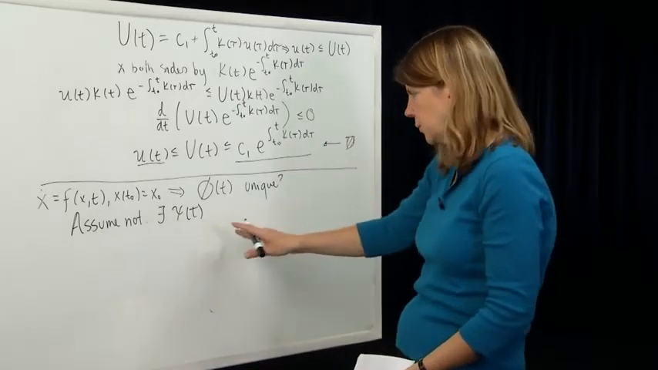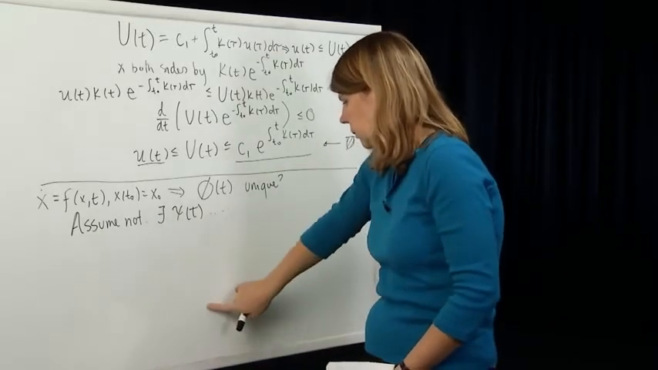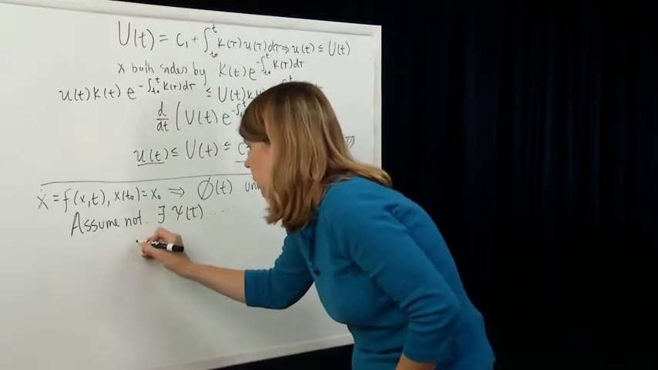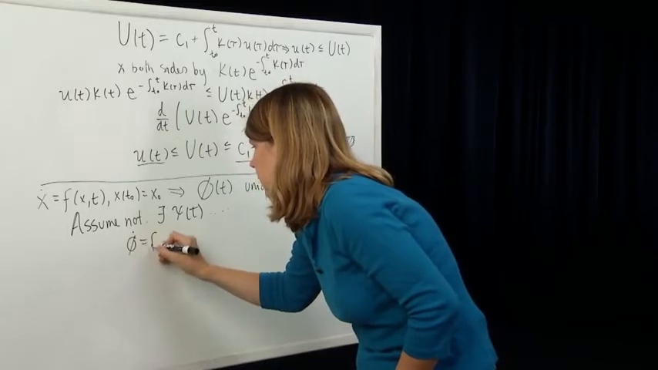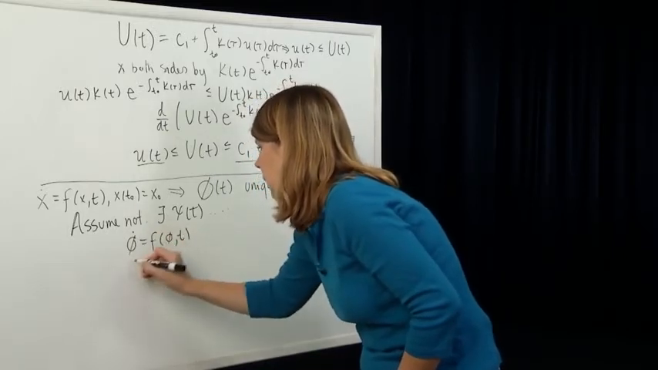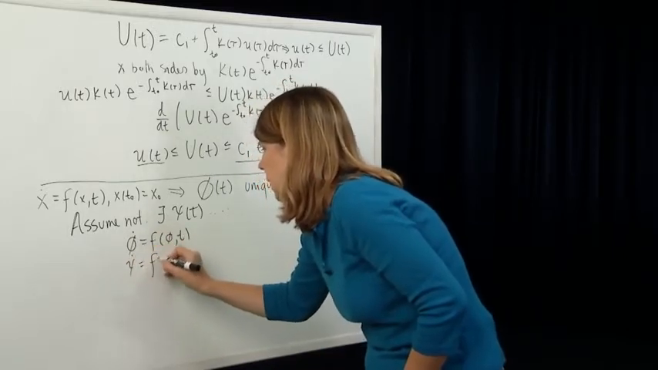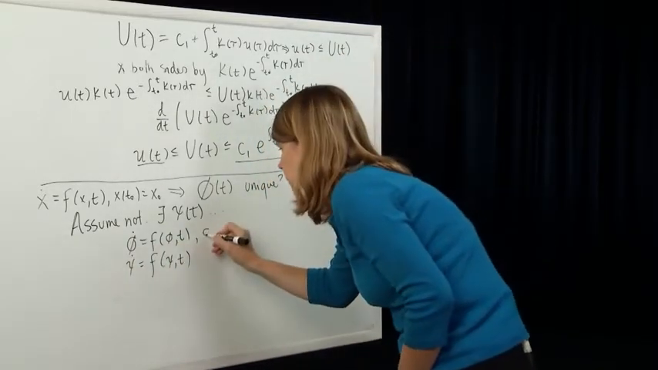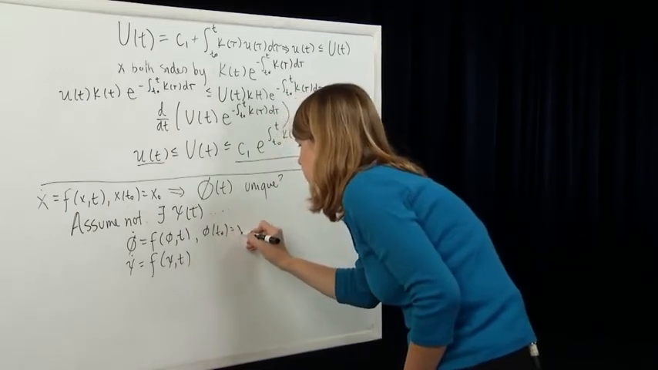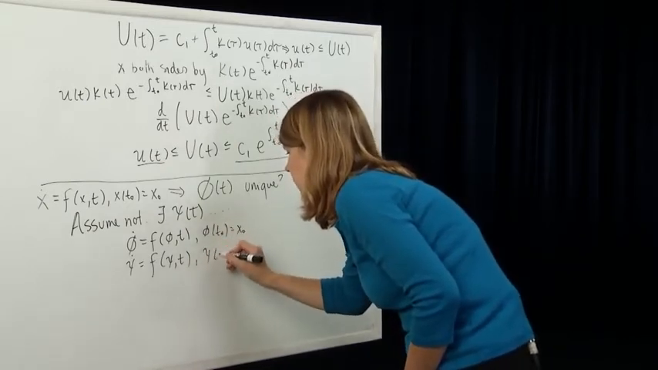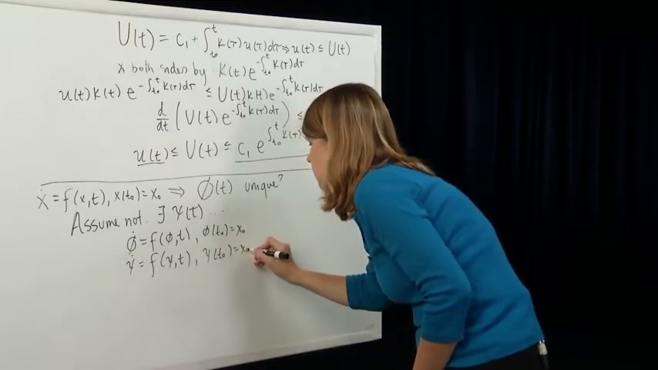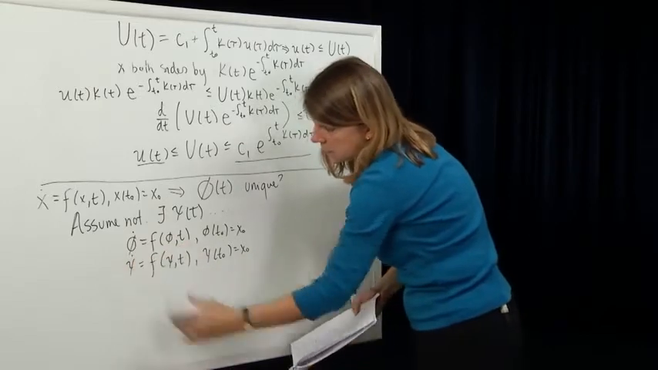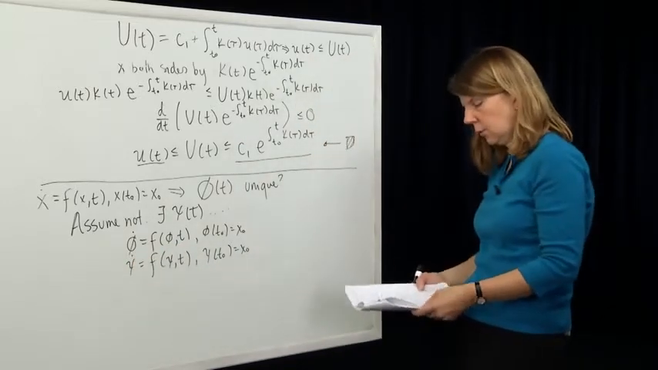And so now it's fairly straightforward. So we've got another solution, and we know that phi dot is equal to f of phi, t, and we know that psi dot is equal to f of psi, t. They both satisfy the differential equation, and they both satisfy the initial condition. So phi of t0 is x0, and psi of t0 is also equal to x0. Well, what does that mean? Well, I can write these differential equations in terms of their integral form.